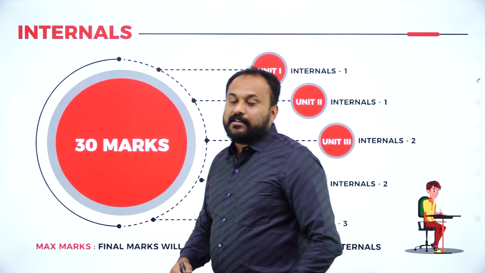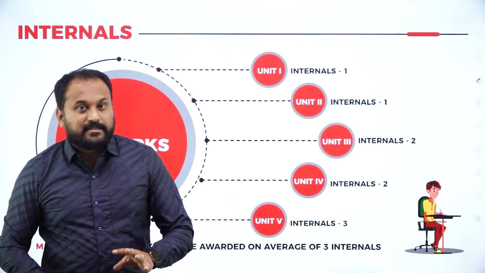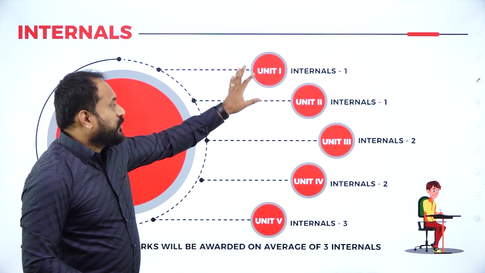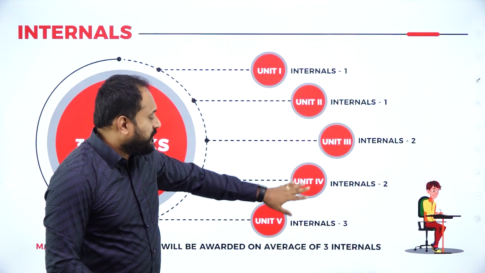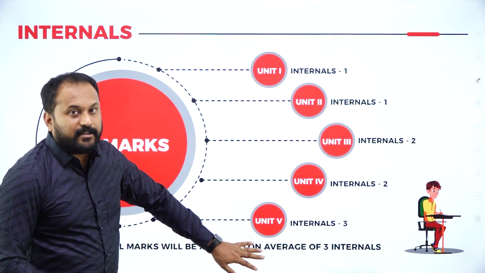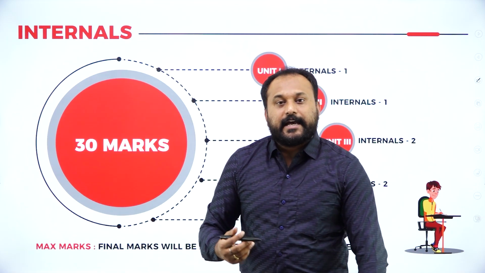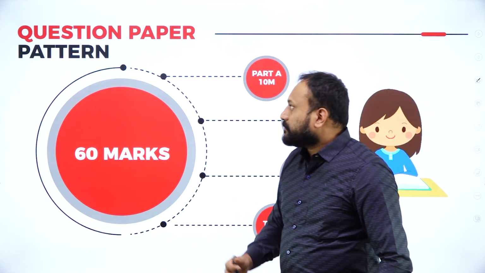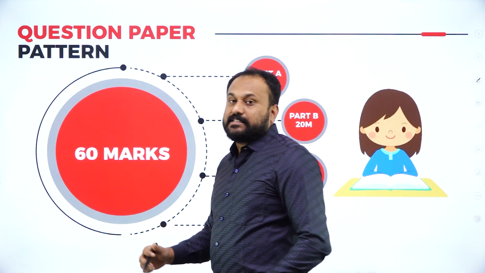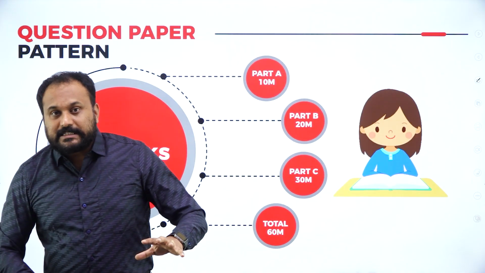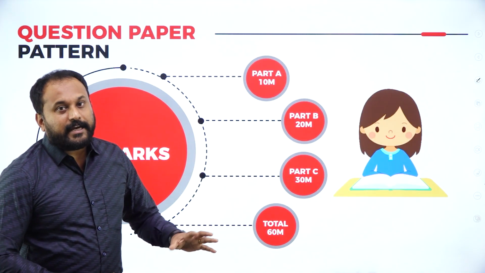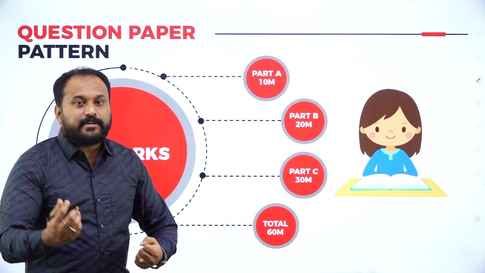Next, coming to the internals part, we have 40 marks for the internals. We have divided units, that is unit 1, 2, 3, 4, 5. We have 3 internals and we're going to take the average and divide it, and that is how it will be 40 marks. The question paper pattern is for 60 marks. The board, University of Mysore, is going to set the paper, we will be getting the question paper, and you are supposed to write the answers.